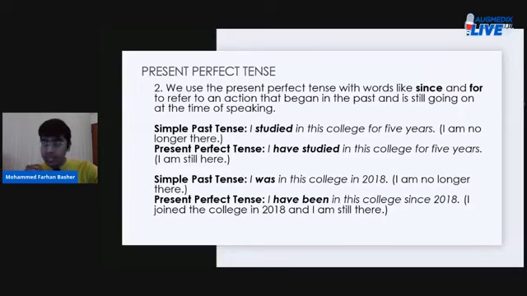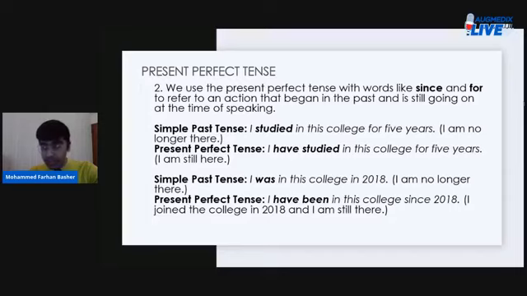All right, let's look at the examples over here. Simple past tense: I studied in this college for 5 years. I am no longer there. Present perfect tense: I have studied in this college for 5 years. I'm still here. Now, what is the difference between the two examples?